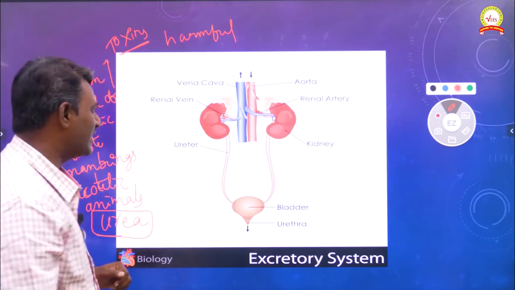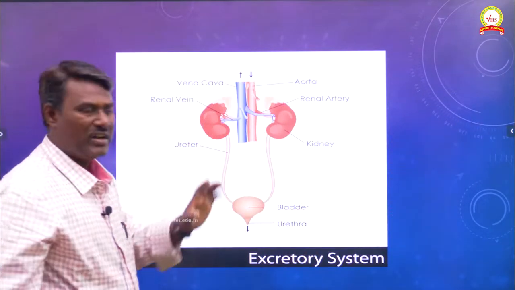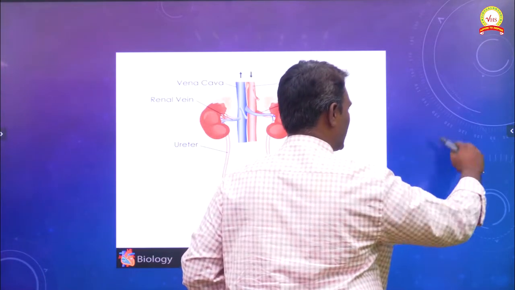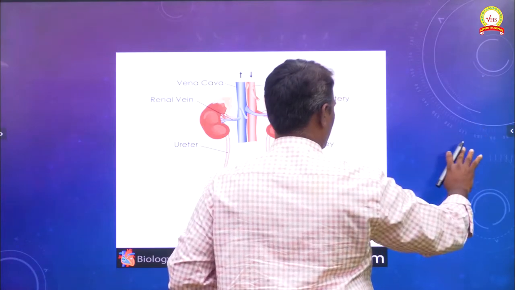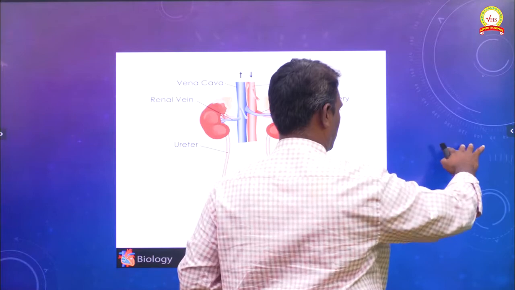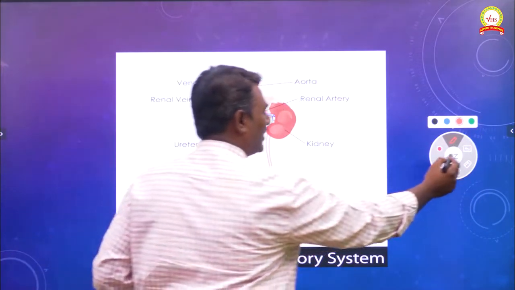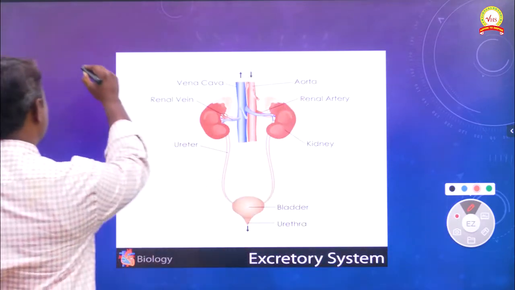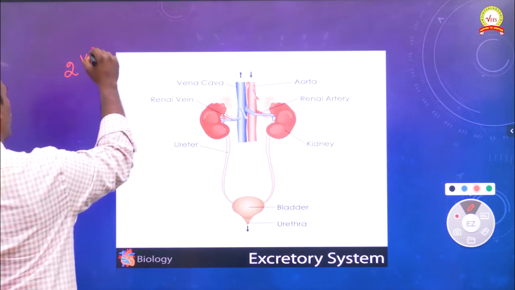Next we can see the human excretory system. This is the total diagram of the human excretory system. As you can see here, it mainly consists of a pair of kidneys, two kidneys.